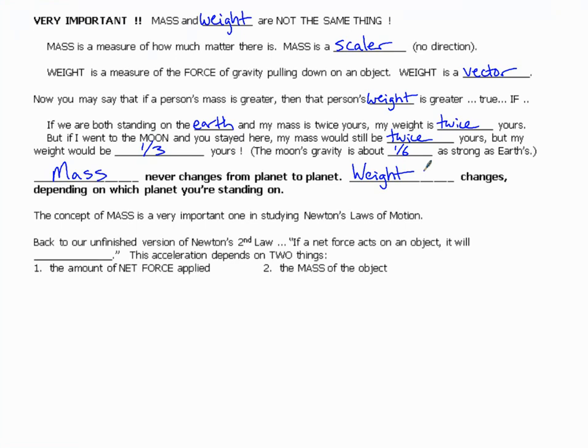The concept of mass is very important in studying Newton's laws of motion. Back to our unfinished version of Newton's second law: if a net force acts on an object, it will accelerate.